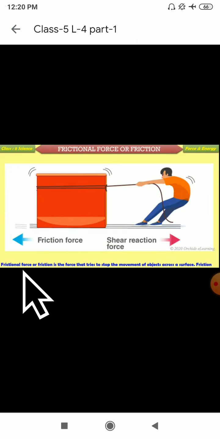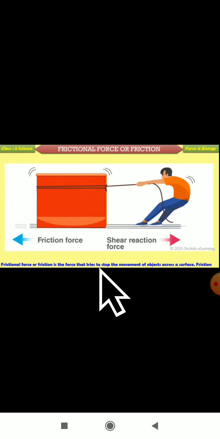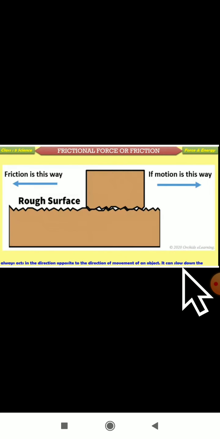So they have told the definition here. Friction force is a force that tries to stop the movement of objects across a surface, and it always acts in a direction opposite to the direction of movement of an object. Surfaces such as ice and glass produce less friction. Have you done sliding on ice? Yes, there is less friction there. Even in your school you are in the habit of sliding. That is also because of the friction force only.